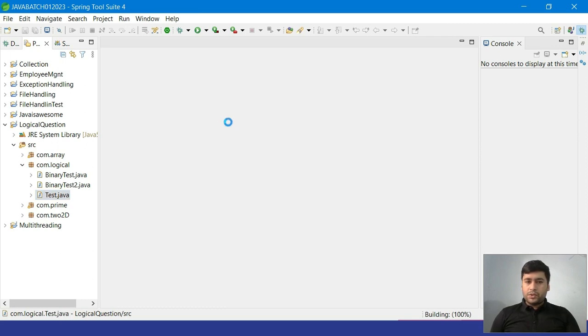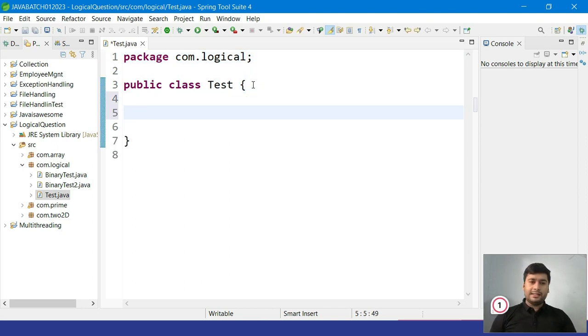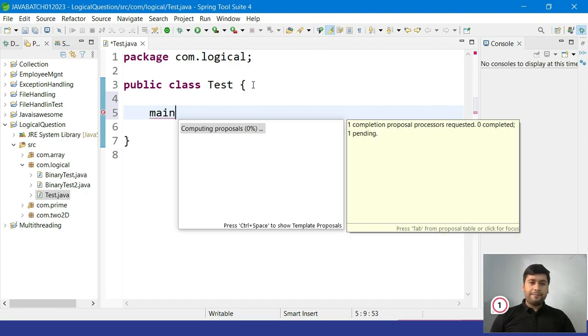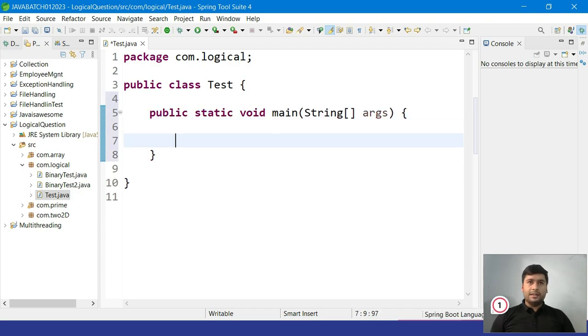My test class is created. Here we have created one class, and let me write one main method inside this. Now we are creating one Integer.